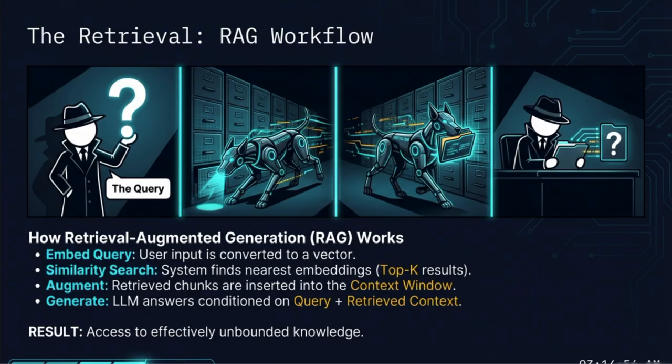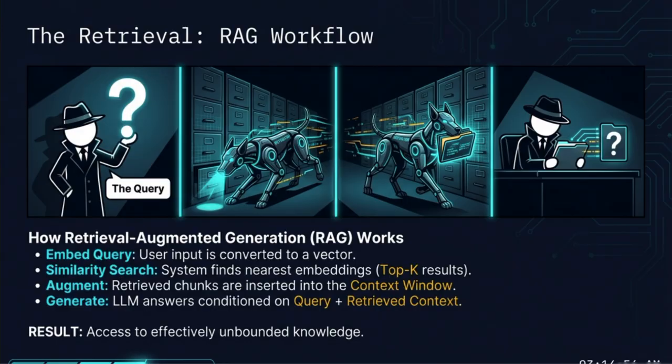Now, let us walk through the retrieval process known as retrieval augmented generation, or popularly called RAG, workflow. We can visualize this as a high-tech investigator and their faithful search dog. It starts with a query, where a user input is converted into a vector. Then the system performs a similarity search where it scans the vector database to find the nearest embeddings, which we call the top K results. Think of the mechanical dog finding the exact folder in a massive archive.